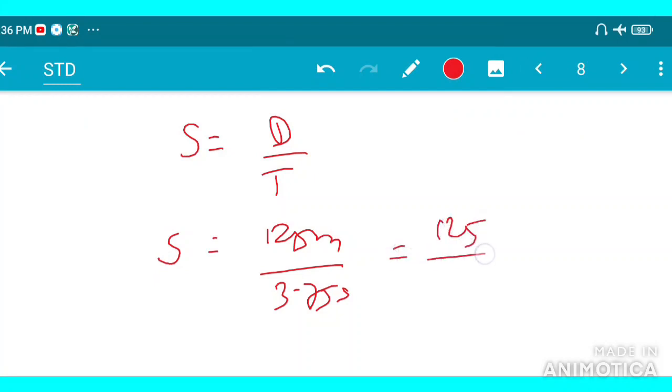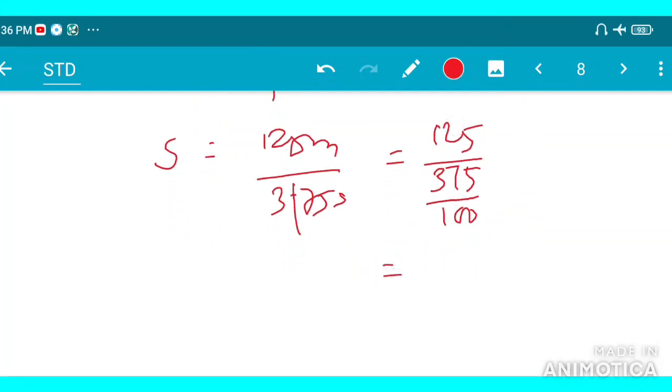125 upon 3.75. If we convert it by removing the decimal point, 3.75 becomes 375 divided by 100. So it becomes 125 into 100 upon 375, and this is in meter per second.